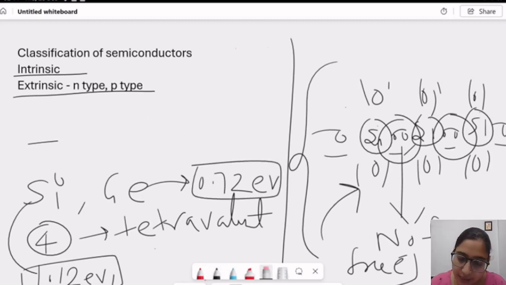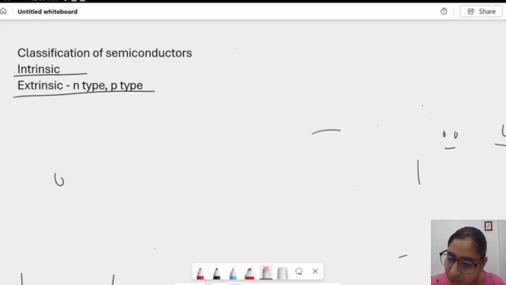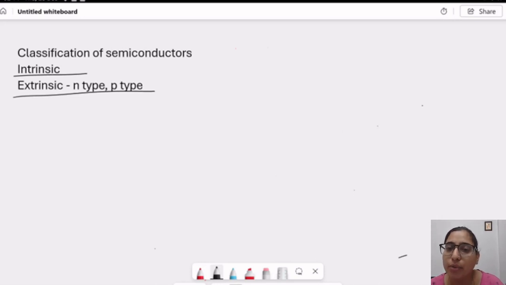Now let us see extrinsic semiconductor. Extrinsic semiconductors are impure in nature, meaning we have to add some impurity to change their lattice structure to increase the conductivity and change the resistivity as well. So extrinsic semiconductors are of two types, one is N-type, one is P-type. Now let us discuss in detail what those N and P-types are.